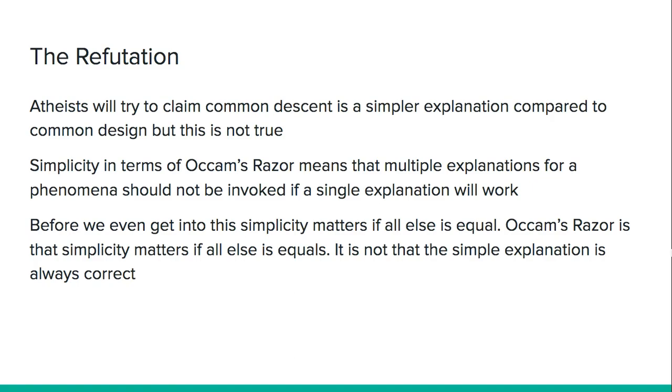Now, I don't think they have any way to prove common descent is correct, so they will try to make one type of argumentation. They will try to claim that common descent is a simpler explanation than common design, and that chance is implausible, and they will assume necessity is impossible as well. But their fundamental claim that common descent is a simpler explanation than common design is not true. Yeah, it's surprising, but it's not true.